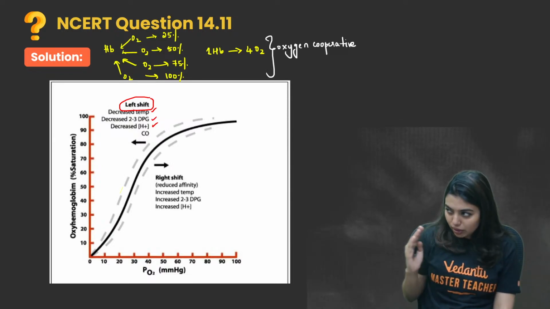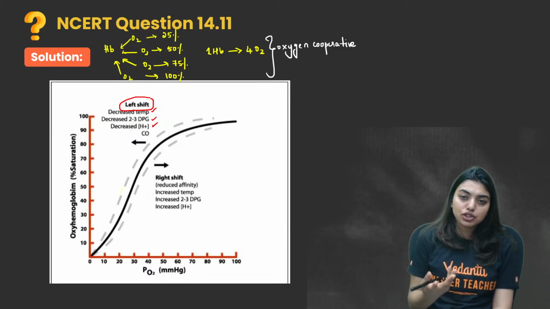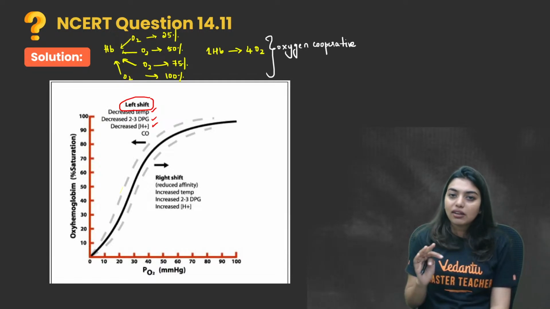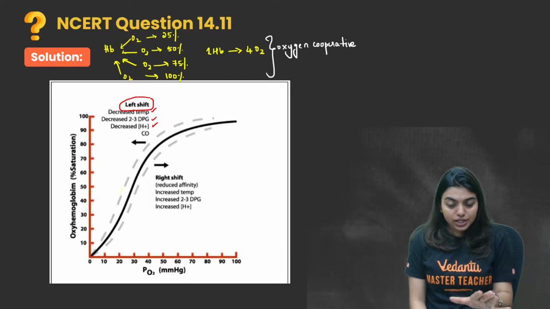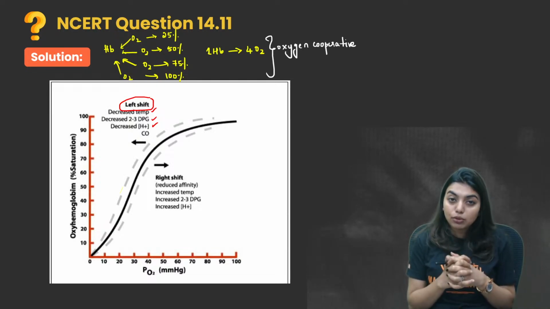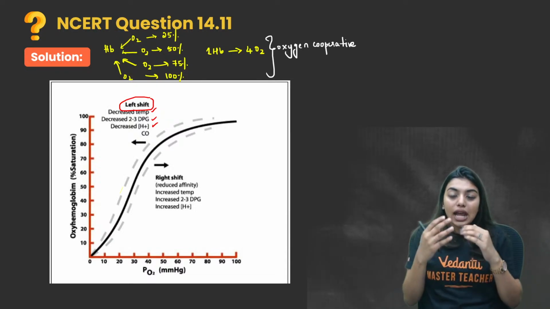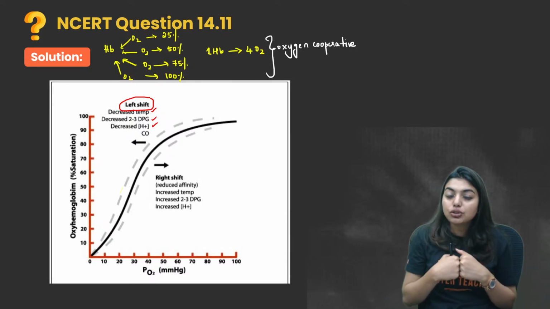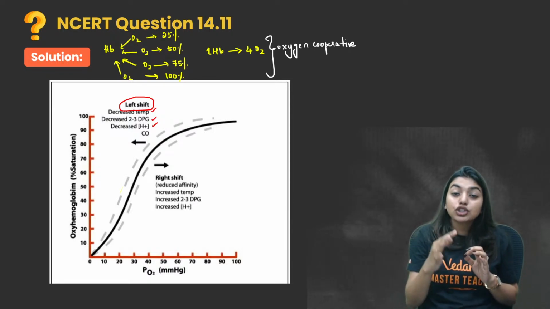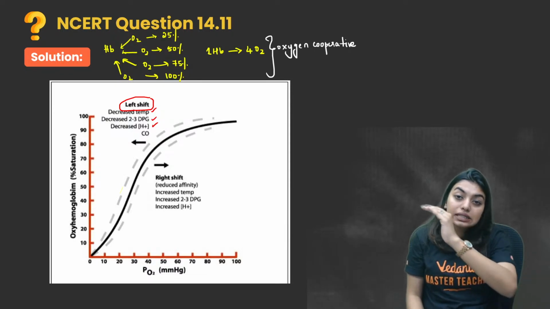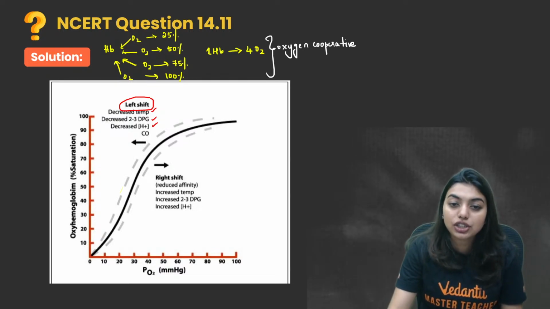Imagine you get a job. Will you give your friend also the same job in the same company or a higher position than you? You will not do, no? We humans don't have this cooperativity, but oxygen has. What is this cooperativity? I will first go and sit with hemoglobin. I will talk to hemoglobin. I'll make hemoglobin like us, have that affinity. Then it will allow the next person. So every oxygen actually gives space for the next oxygen to come and bind with hemoglobin, since hemoglobin has less affinity to oxygen. Because of this oxygen cooperativity, the line is a sigmoid curve. I hope this is clear. Okay, because we are trying to plot saturation against partial pressure.